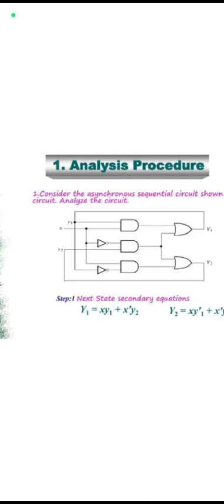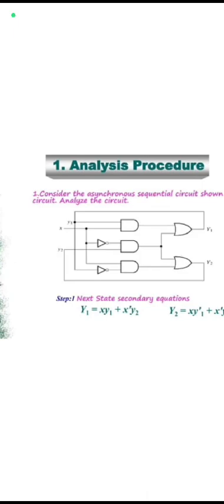So, the analysis procedure. Before seeing the analysis procedure, let us start with the problems. Consider the asynchronous sequential circuit that is given. From that we are going to analyze the circuit. It is given as a logic diagram.